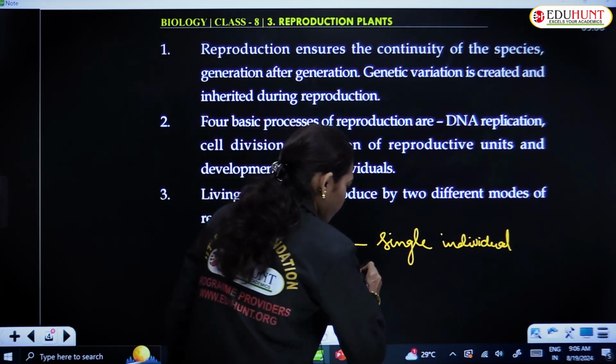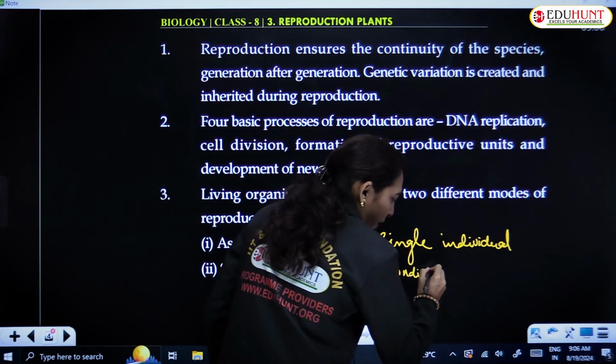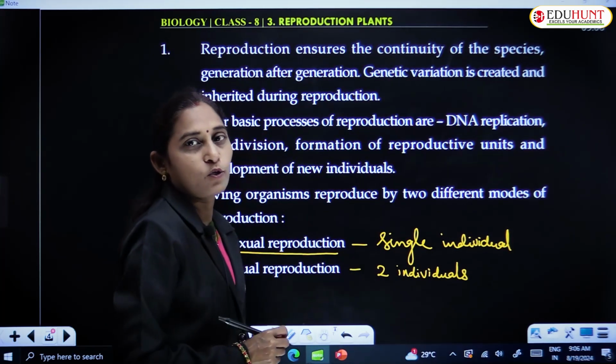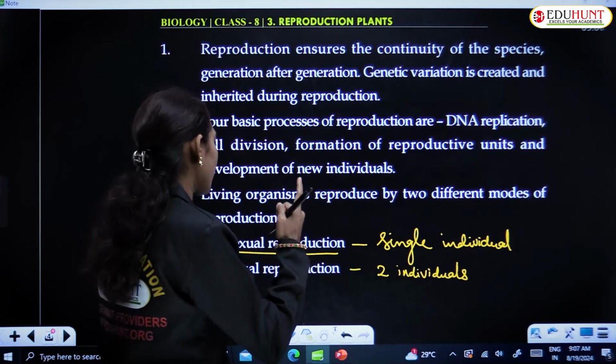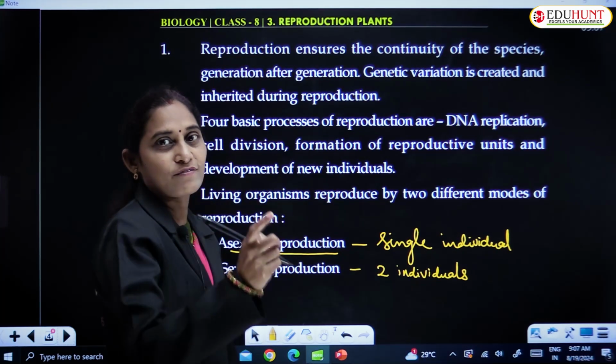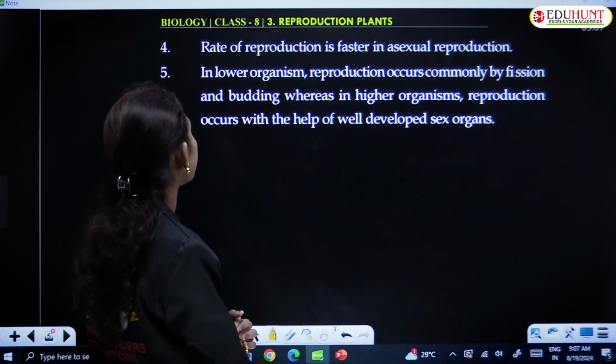In sexual reproduction, two individuals participate, whereas a single individual gives rise to asexual products.